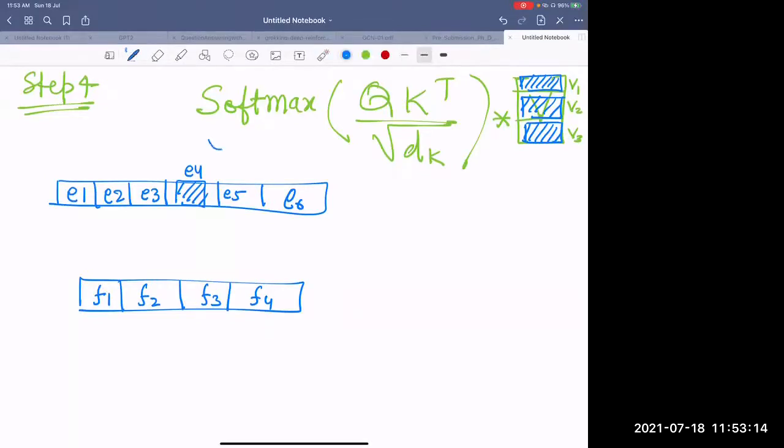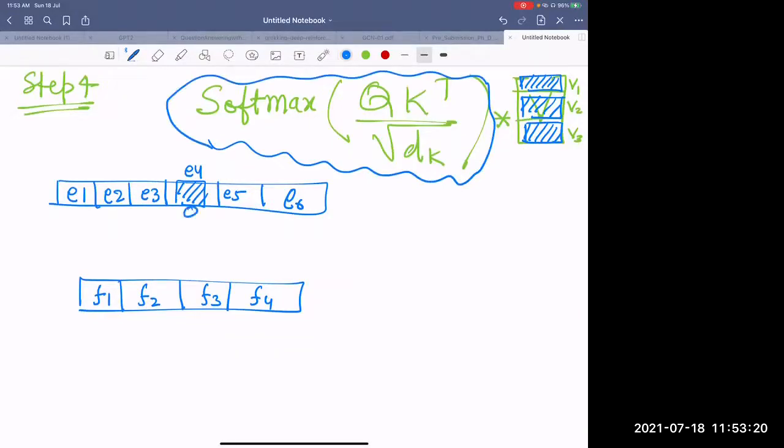Take this thing. Now what this is giving me is this, and these values. It's not only giving me for E4, but it is something like this.